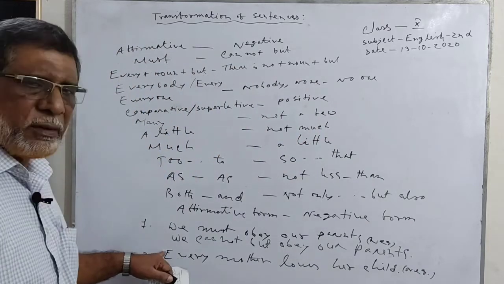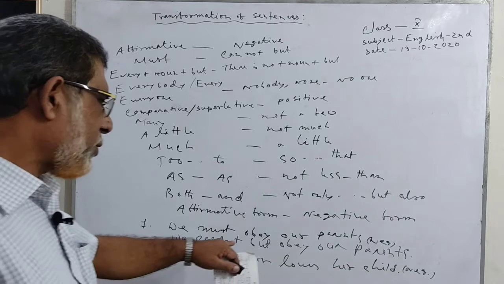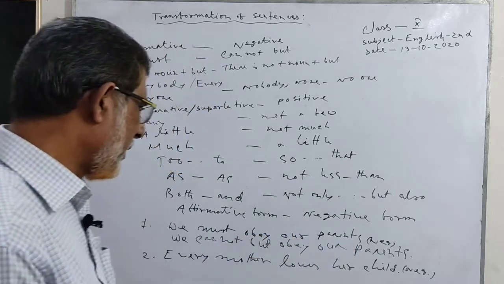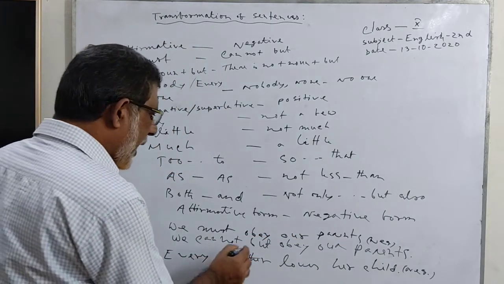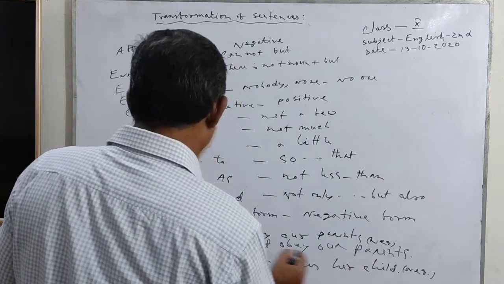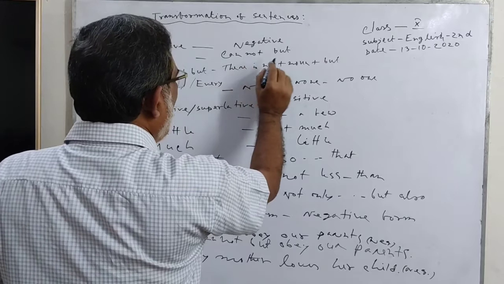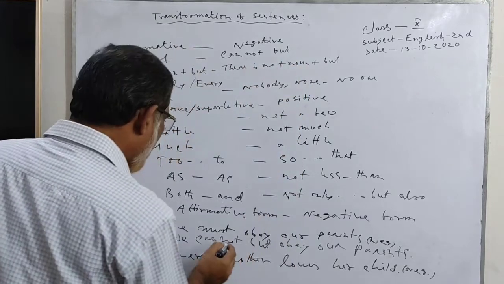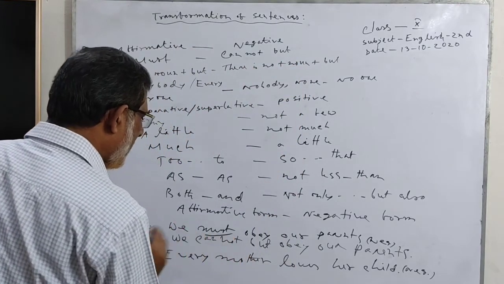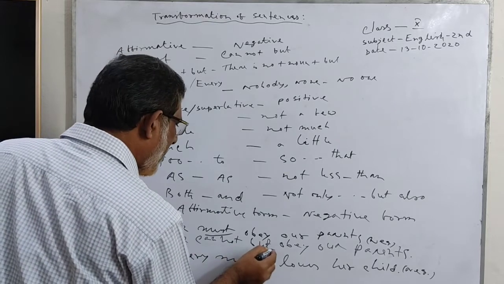Follow the example. We must obey our parents. We cannot but obey our parents, because must is the affirmative form and cannot but is the negative form. Must for cannot but.